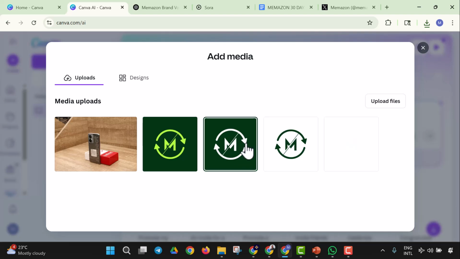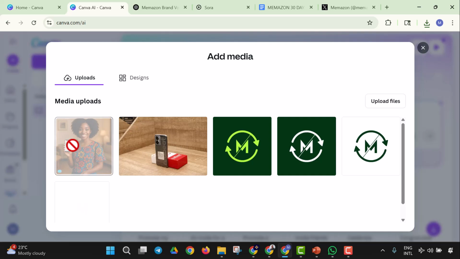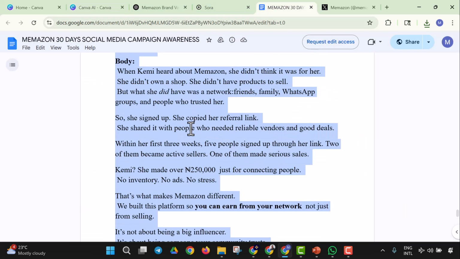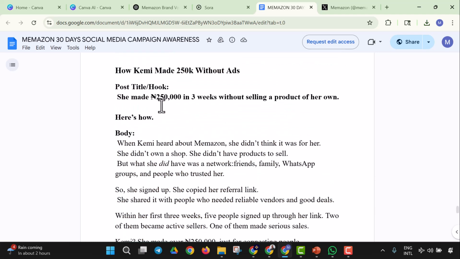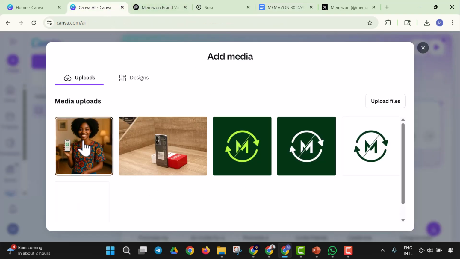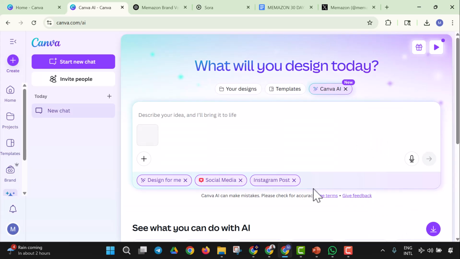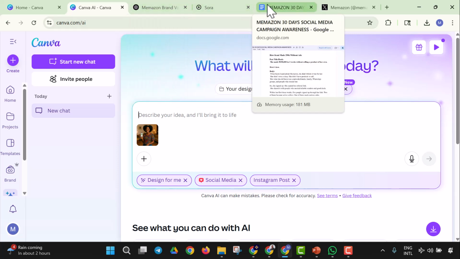So I'm going to bring in this, and I'm going to use that for the design. I'm using Canva AI right now to design this, and I'm trying to upload Kemi right away. Once this upload finishes, I'm going to use this to create a design that states how Kemi made 250k without ads. So I'm going to choose this, then I'm going to use the image right away. Having used this image, I'm going to describe my idea. So I would say I want to create a design. So let me see.